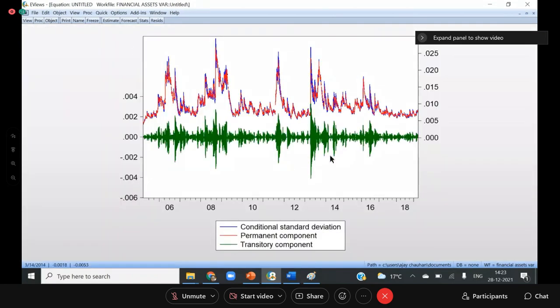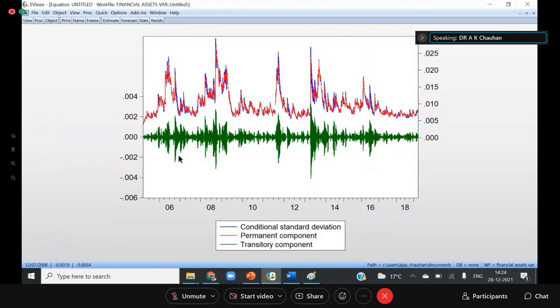So in this case, you can see that the green is my transitory component. The green component is the transitory component, and this line is the permanent component, and this blue is the normal standard deviation. So you can see that the volatility is divided into two components, the short-term component and the long-term component.